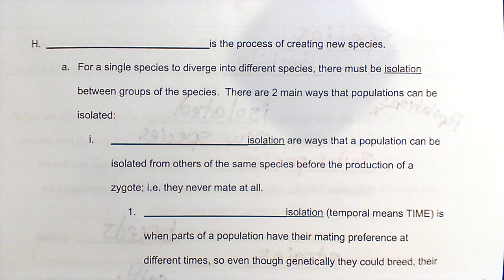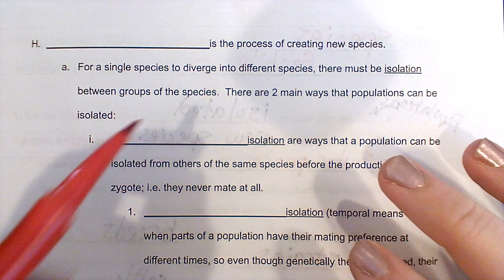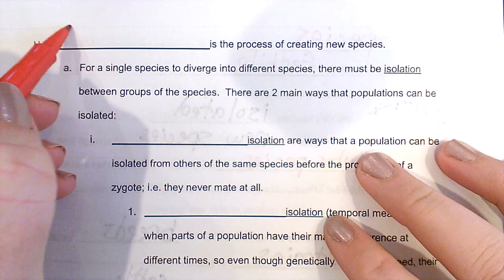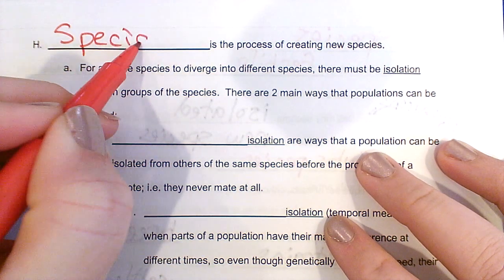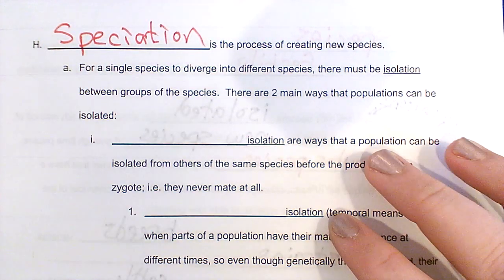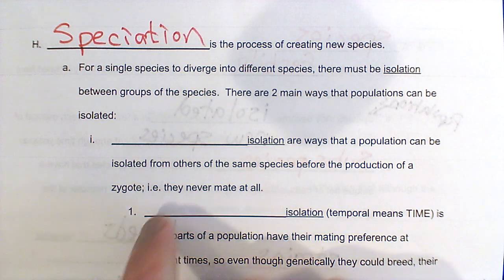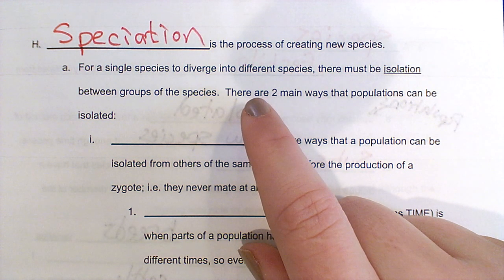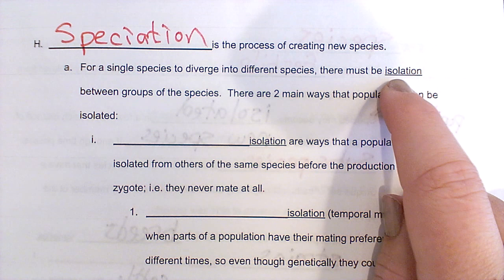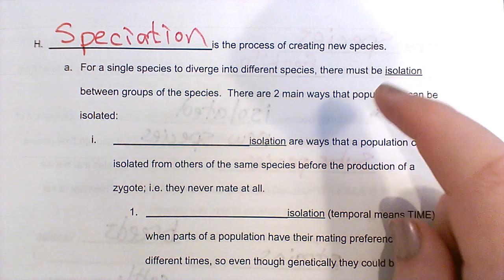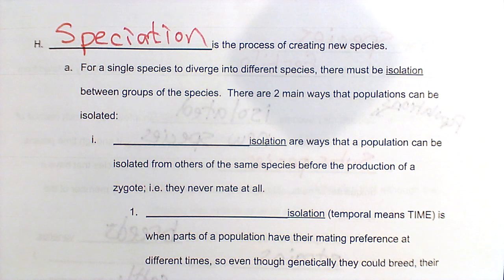Hey guys, we're going to talk today about how new species arise as allele frequency changes over time and kind of piles up on itself. This process of creating new species is called speciation. In order for this to occur, members of the same species must be isolated from each other somehow, and it can happen in a variety of ways.